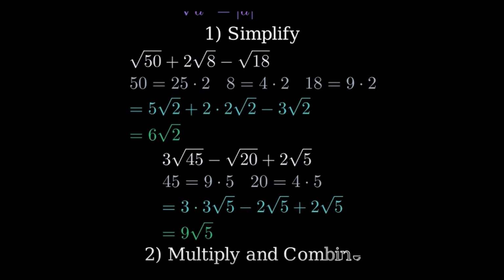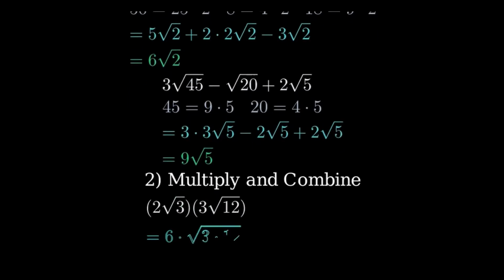2. Multiply and combine. Part A. 2 root 3 times 3 root 12. Multiply numbers with numbers, roots with roots. 2 times 3 is 6. Root 3 times root 12 is root 36, which is 6. So the product is 36.